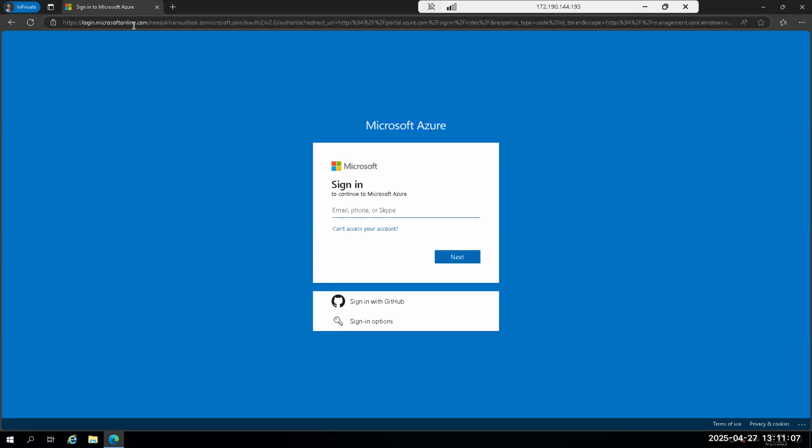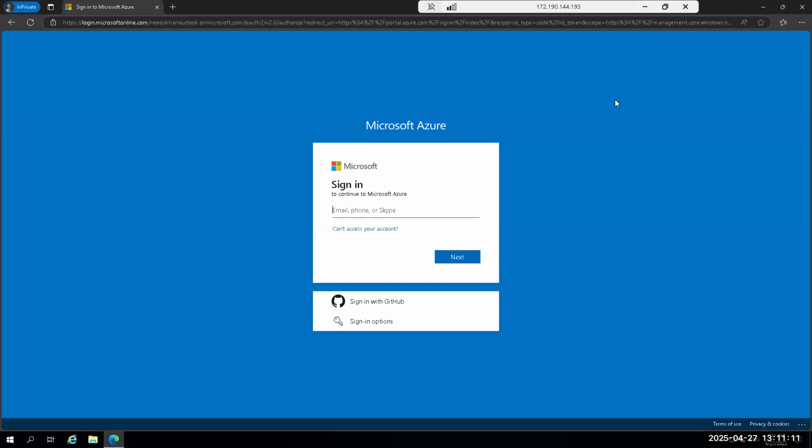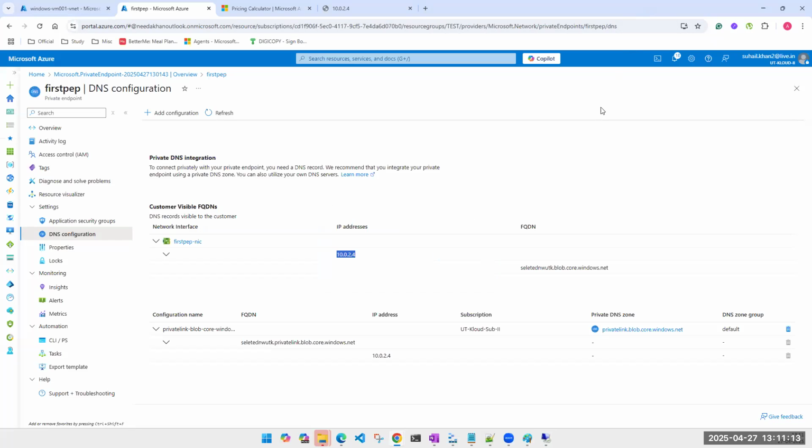Any doubts, any questions, guys? So this is the option for accessing the storage over the network on the private IP. Suppose we have a web app and any PaaS service which is using this storage account, and we do not want to use public access. So it should be a private endpoint only. Yes, always the only option.